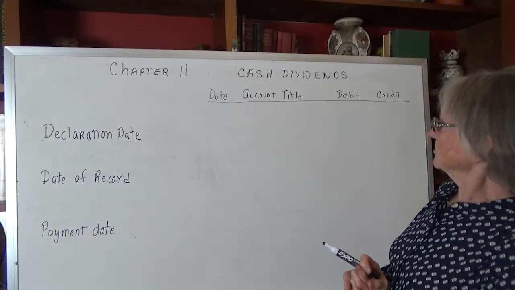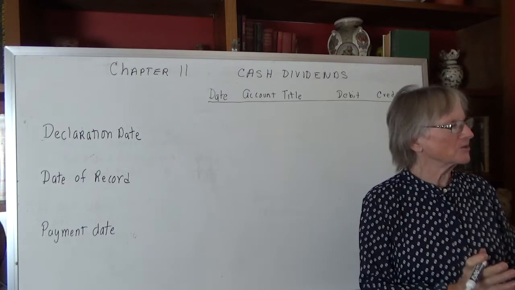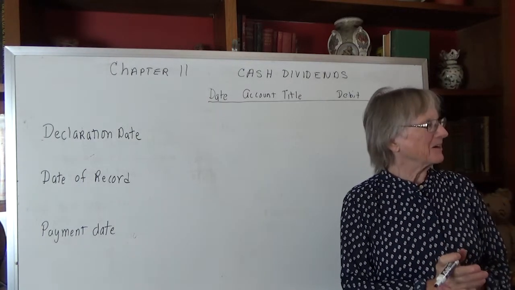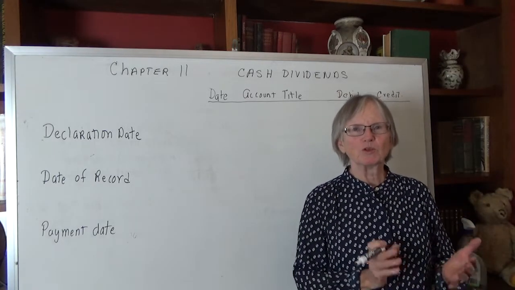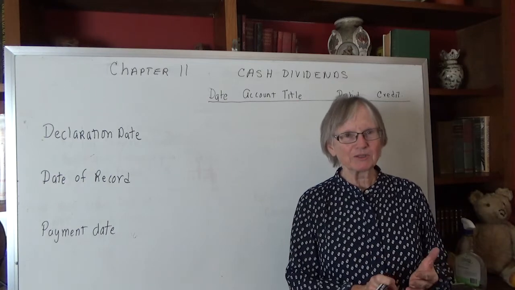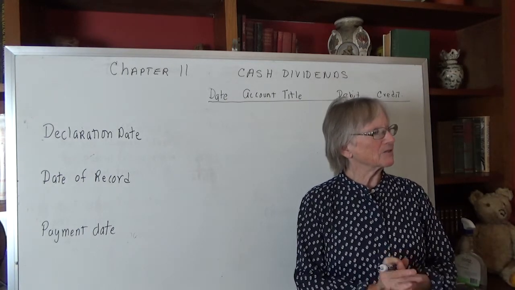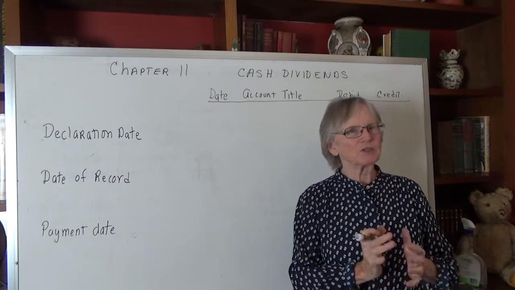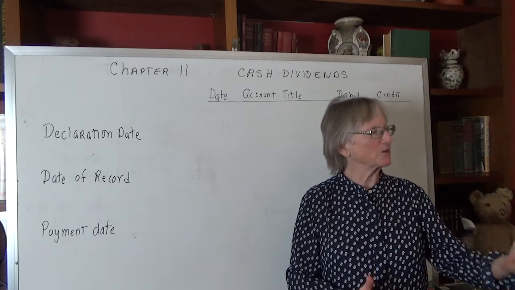So dividends, I'm going to talk about cash dividends, we'll talk about stock dividends. There's also property dividends, but we don't talk about that. What is a dividend? It's really a distribution to the owners. When you buy common stock in a company, you are an owner of the company. And so the stockholders are the owners of the company.